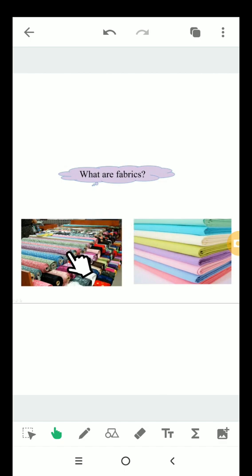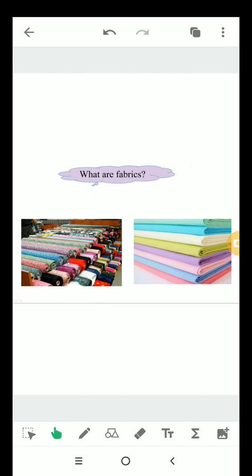Whenever you visit a garment shop, you must have noticed bundles of clothes like this. These are called fabrics.